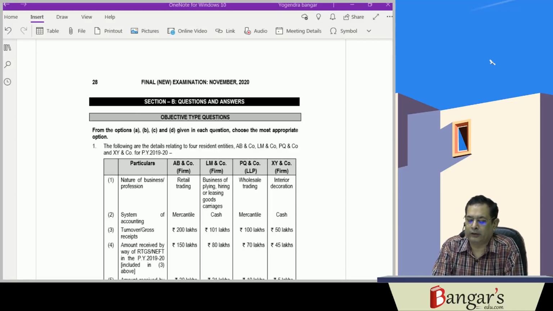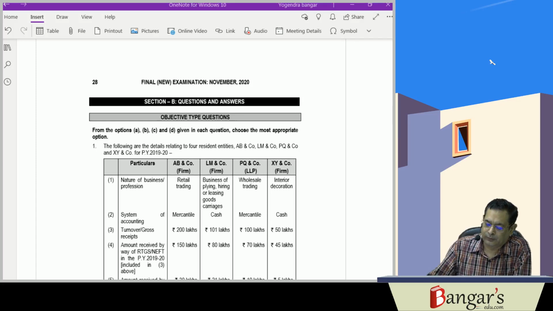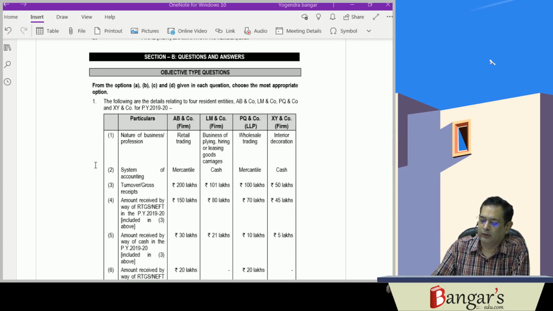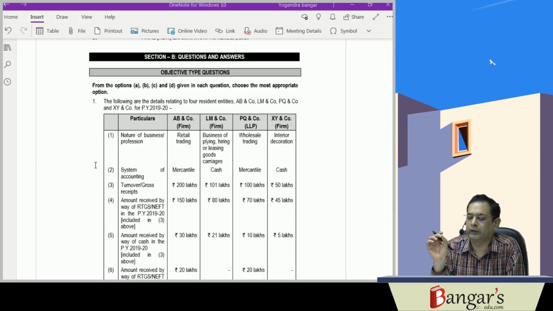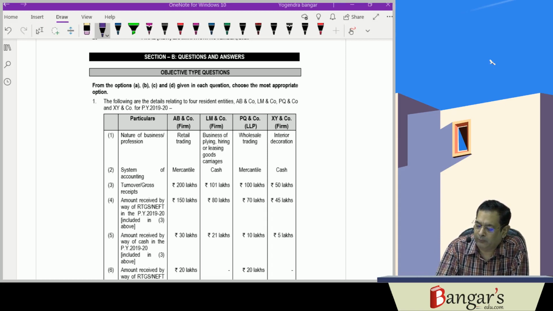Now we'll be starting with our discussion on the revisionary test paper, CA Final, November 2020 Direct Tax Laws paper. Here, section B deals with questions and answers. First of all, it is objective type questions. From options A, B, C and D given in each question, choose the most appropriate option. They are saying that we have to choose the most appropriate option.